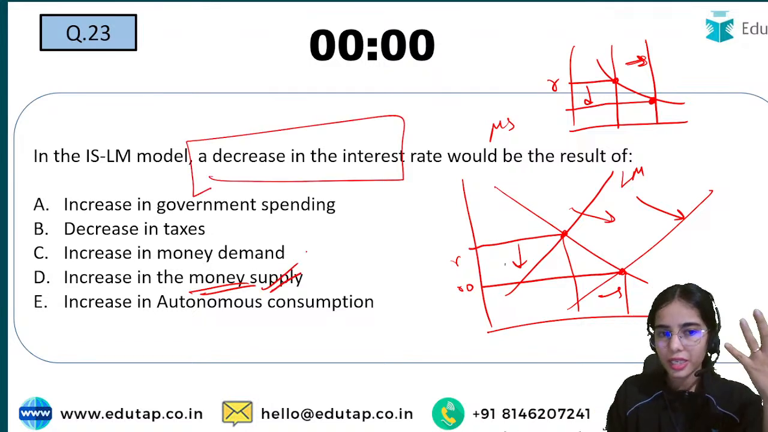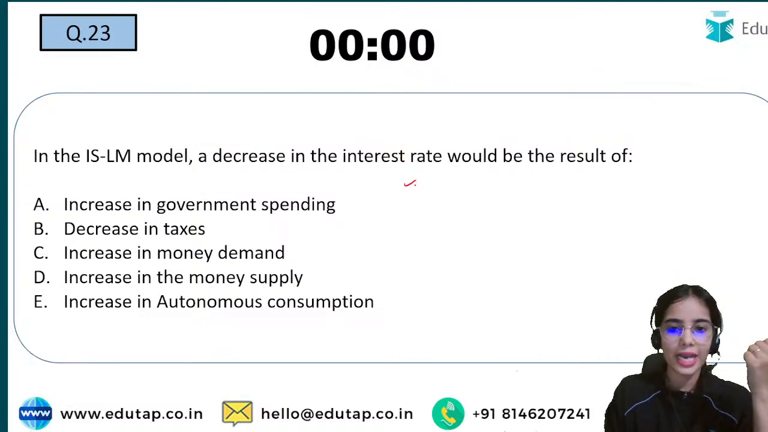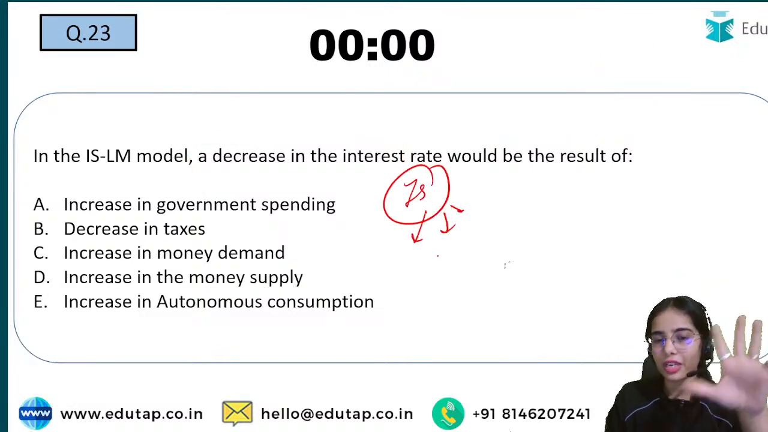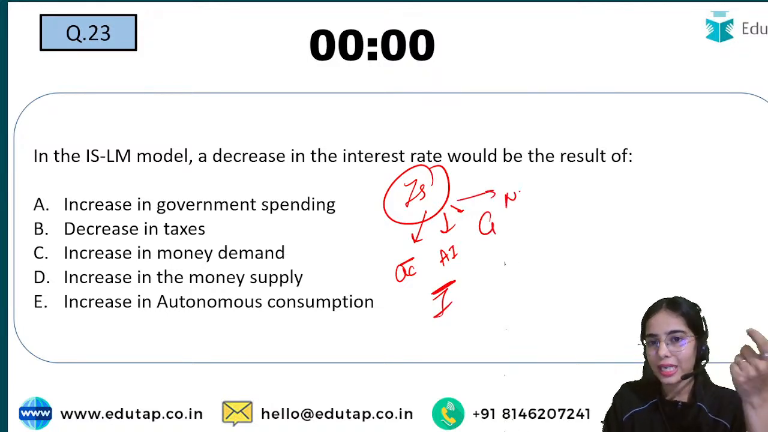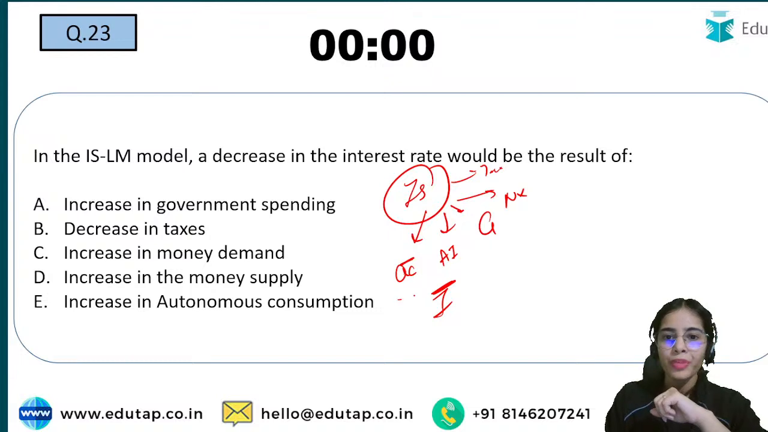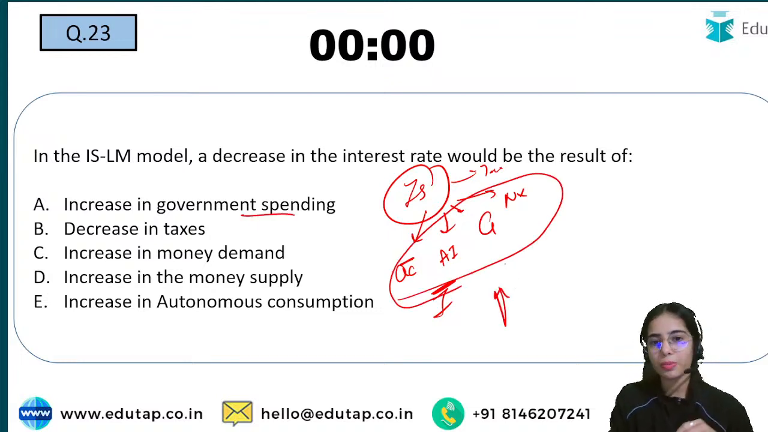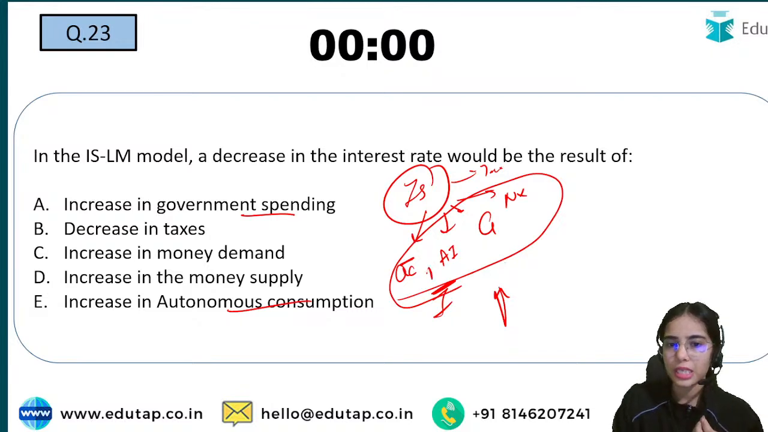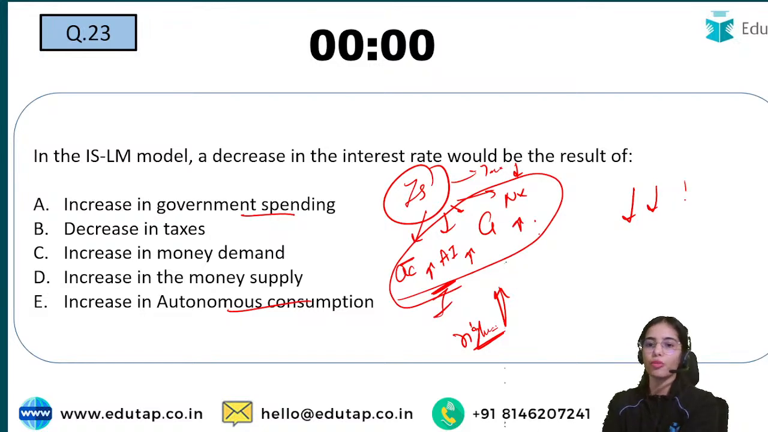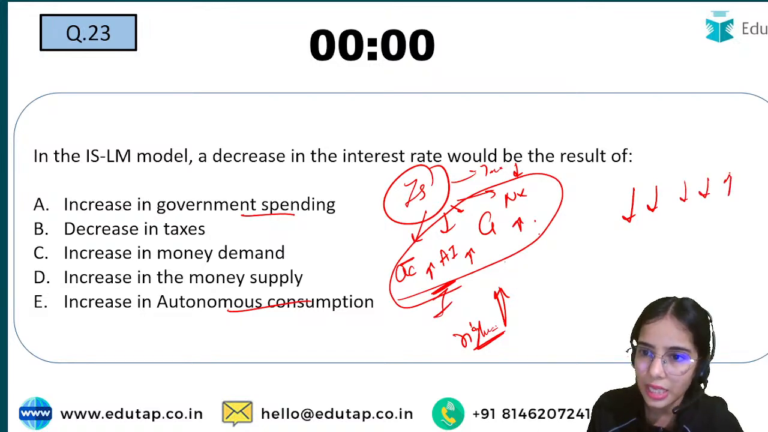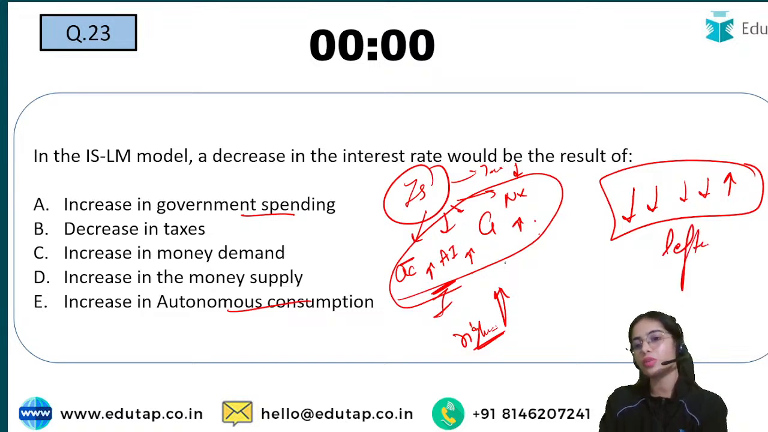So you need to have clarity first of all that the IS curve can be shifted because of 5 reasons: autonomous consumption, autonomous investment, government expenditure, net exports, and taxes. If government spending, autonomous consumption, autonomous investment, or net exports are increasing, or the taxes are decreasing, this will lead to a rightward shift in the IS curve. If autonomous consumption, autonomous investment, government expenditure, or net exports are decreasing, and taxes are increasing, this will lead to a leftward shift in the IS curve.